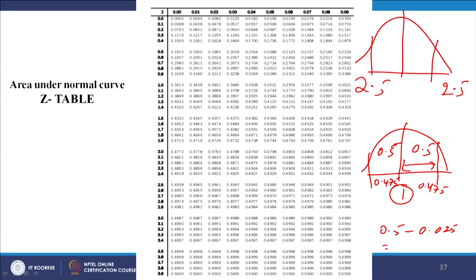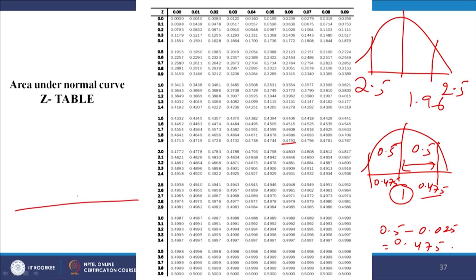Just search 475 in the table. It is here. The value is 1.9 and against the vertical side it is 0.06. So, this becomes 1.96.